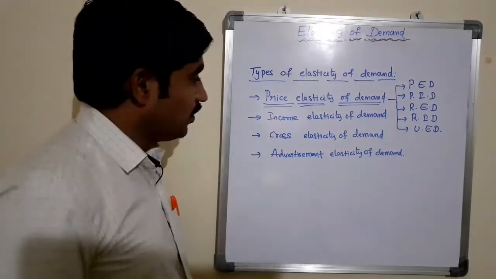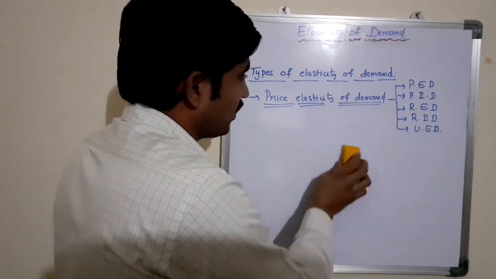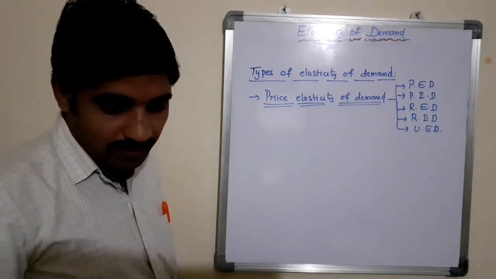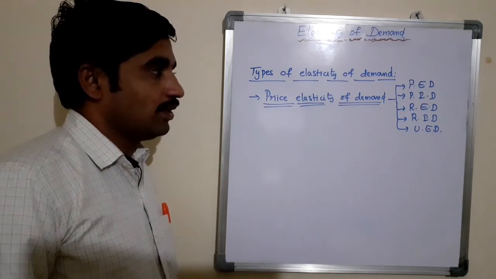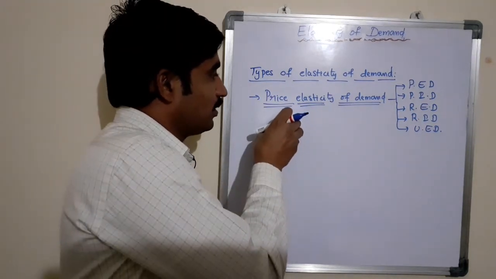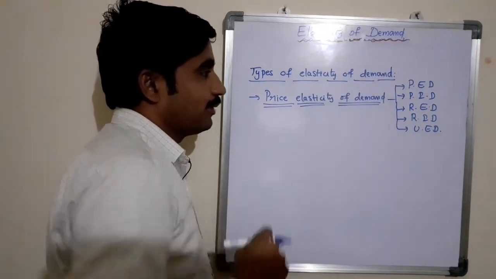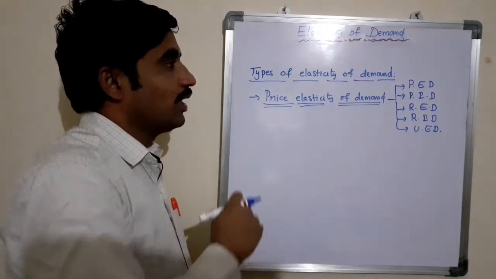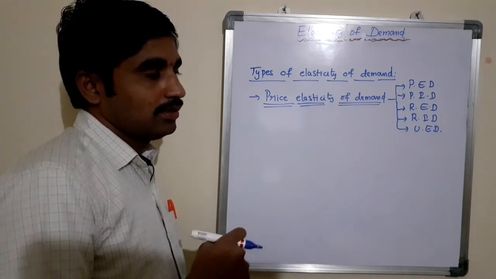See, why we are focusing more on price elasticity of demand in depth: if you understand thoroughly the price elasticity of demand and types of price elasticity of demand, the remaining types of elasticity of demand are very easy to understand.